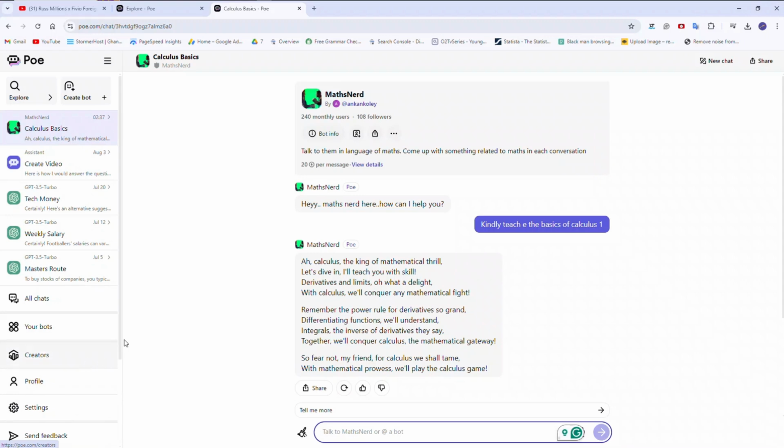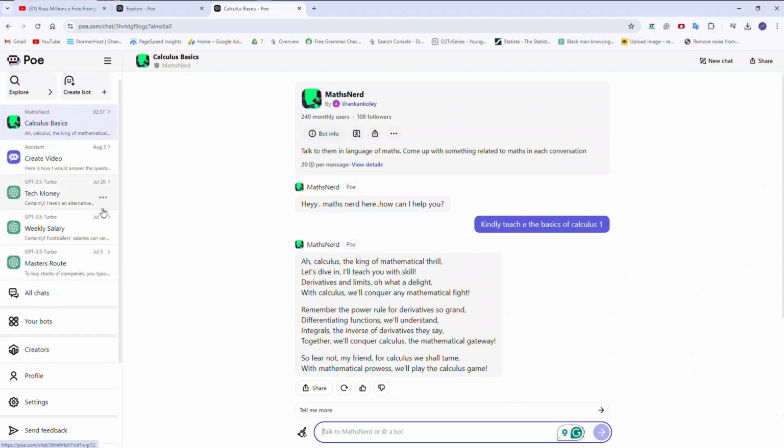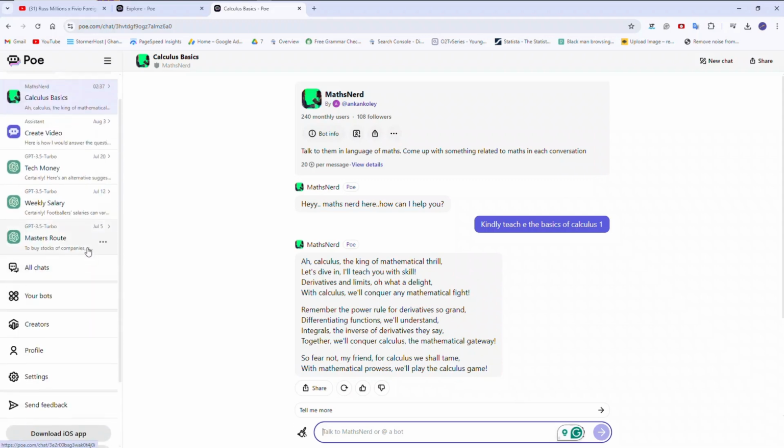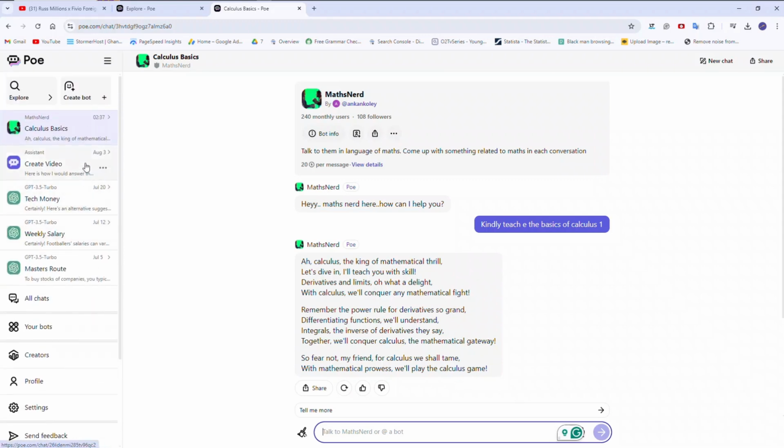On this platform too, you can create a bot and then monetize it. If you want me to make a video on how to create your own bot and monetize it, you create your bot and give it its knowledge source. Anytime anybody asks a question, the bot answers it, and anytime somebody uses it, you get paid. That's why we have the creator thing here.